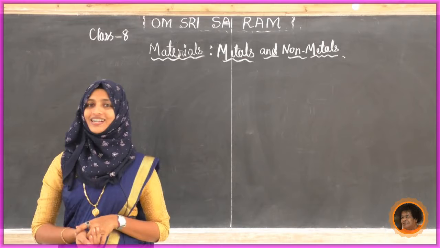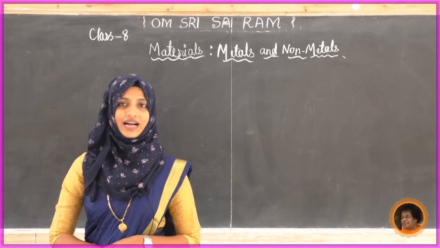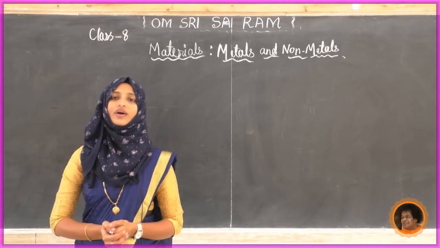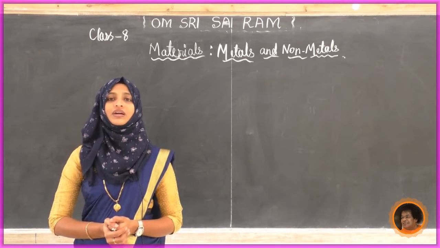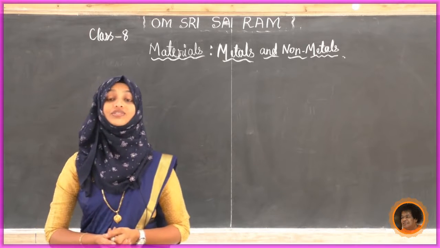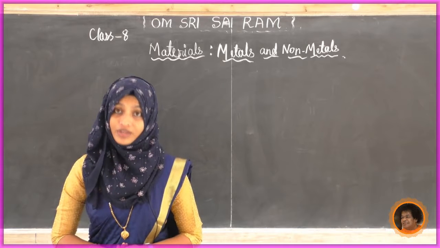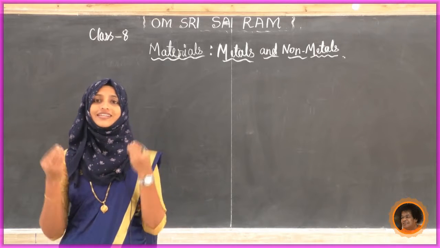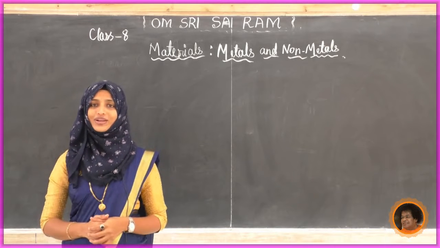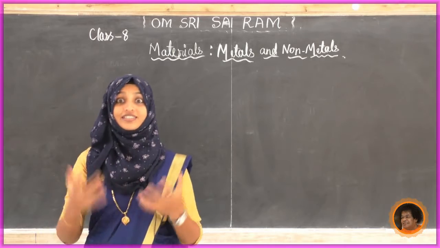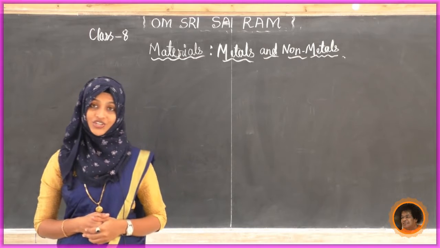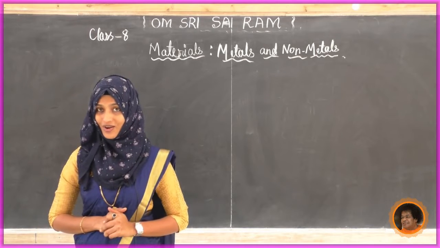Next, we started the chemical properties of metals and non-metals. In the last class, by doing one activity, we came to know that a metal like sodium is a very reactive metal. Even though it is very soft, it reacts vigorously with water. We also studied the chemical equation for the formation of sodium hydroxide.